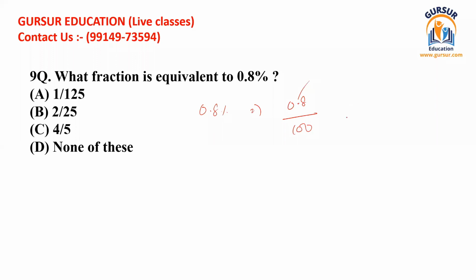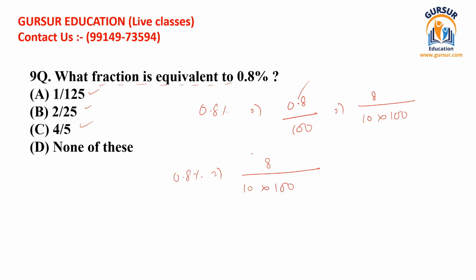And if we just get away with this decimal point, we can write this as 8 divided by 10 multiplied by 100. So 0.8% should be equal to 8 divided by 10 multiplied by 100. So it should be this as well. Okay. So now what we have to do, we have been given what fraction is equal to this. So we have to reduce this value to its simplest terms, and finding the simplest term is not that difficult. I have already taught you in the previous lectures.